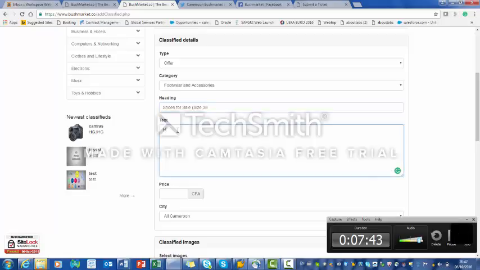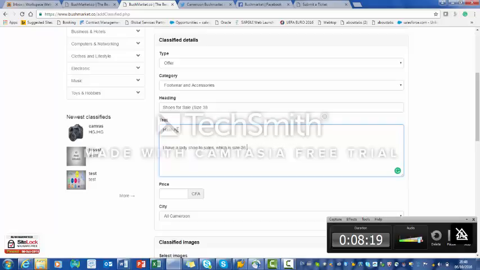So you can make a note, hello, I have a lady shoe to sell, which is size 38. For a very good price.